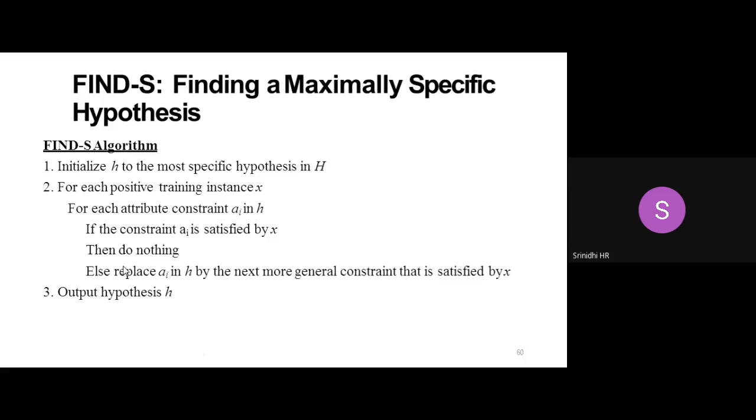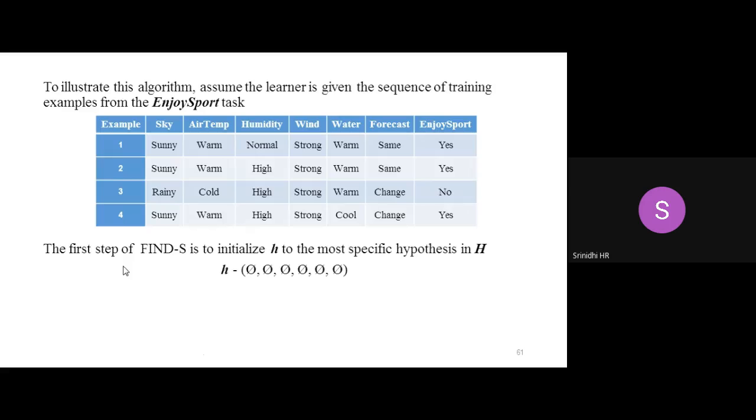We'll go to one problem. I want to take up a direct example over here to illustrate this algorithm. Please observe the algorithm now. Assume that the learner is given a sequence of training examples. So enjoy sport is my task. I have 6 attributes, and the last column, which you can observe there, is my enjoy sport. Whether he is enjoying the sport, that is yes, or it can be no. Yes means it is a positive example, no means it is a negative example.